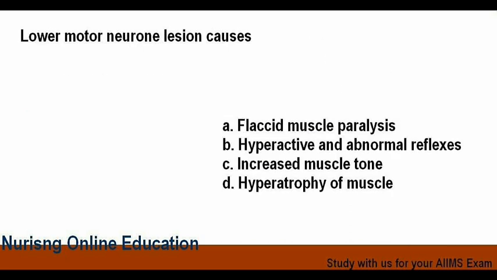Lower motor neuron lesion causes options are option A flaccid muscle paralysis, option B hyperactive and abnormal reflexes, option C increased muscle tone, and option D hypertrophy of muscle. And the answer is option A, that is flaccid muscle paralysis.